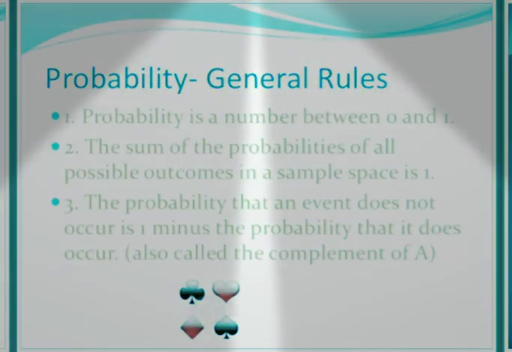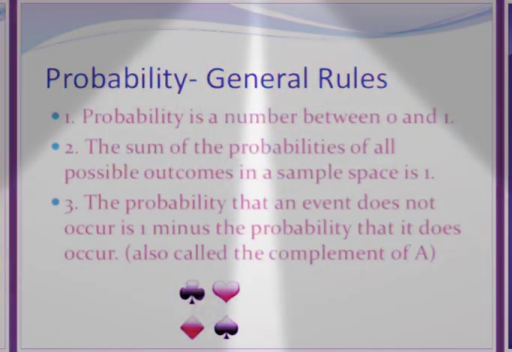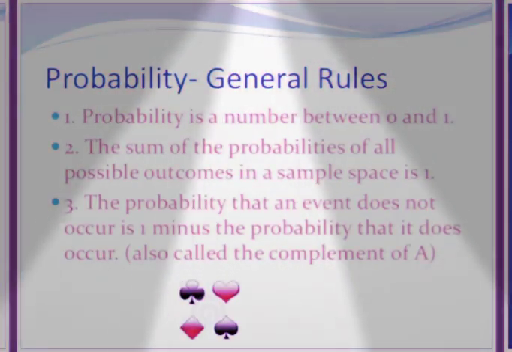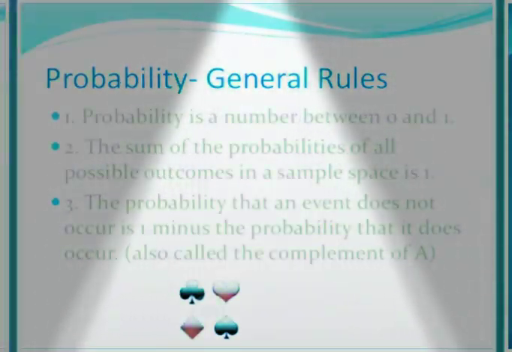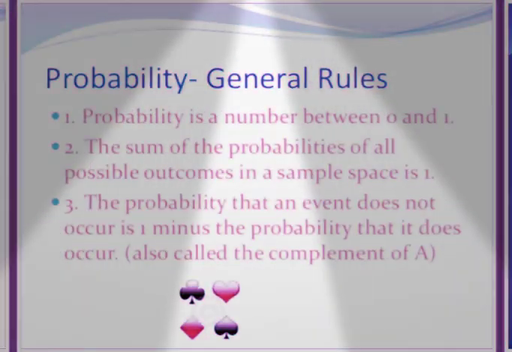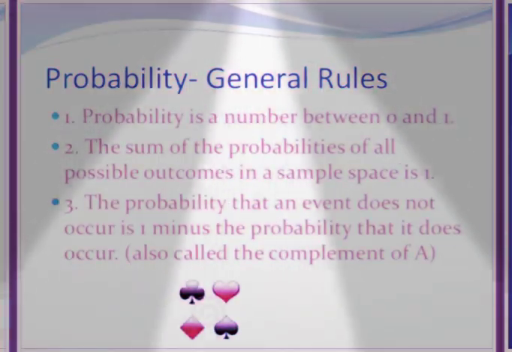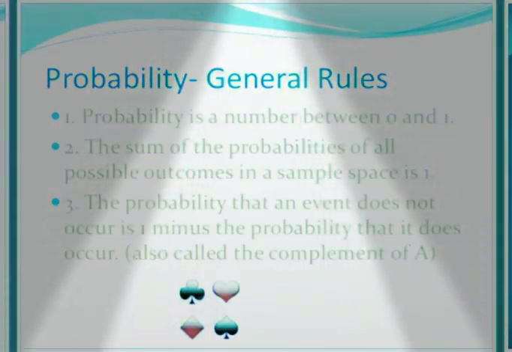Suppose we denote the probability of the event A occurring as P of E, and the probability of the negation of A will be denoted as P of E not, that is, a bar over the capital letter E.